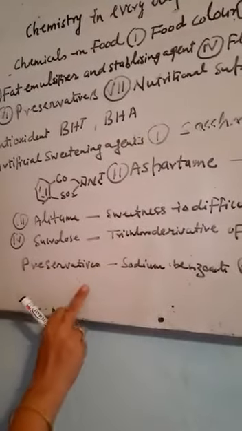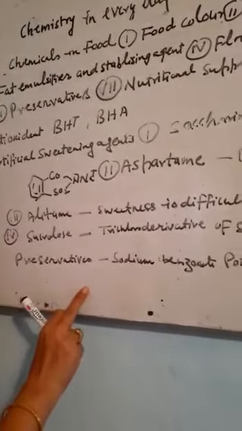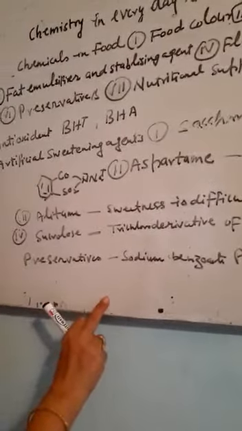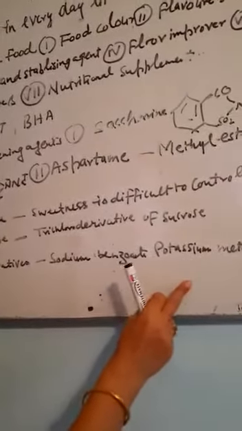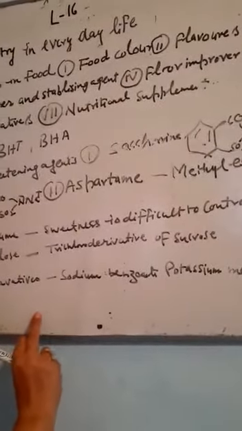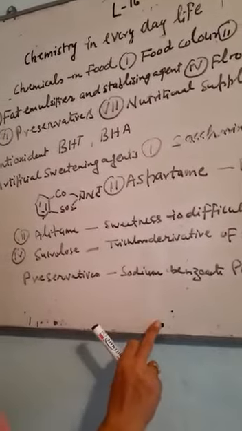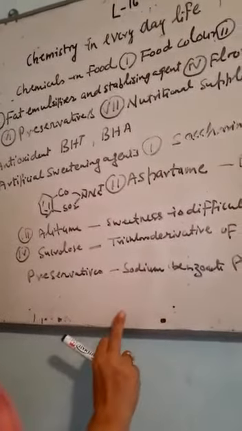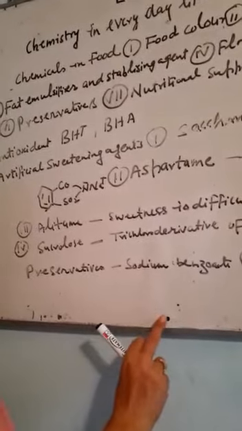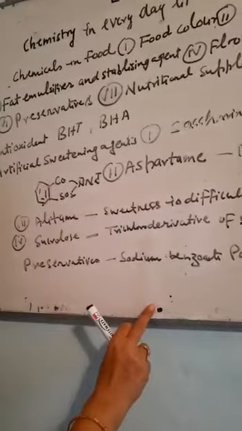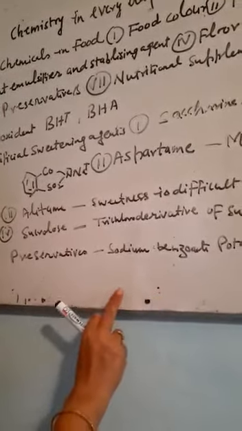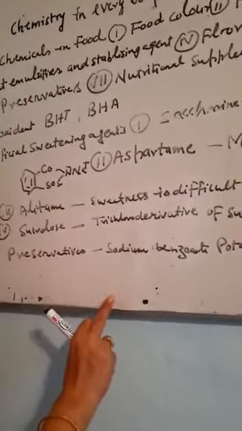Now there are preservatives: sugar, salt, oil, sodium benzoate, potassium metabisulfite. These are used in the form of preservatives. Sugar and salt you have seen. Sugar is used in jams, jellies. Oil is used in pickles. Similarly, a particular amount of salt is used in pickles.